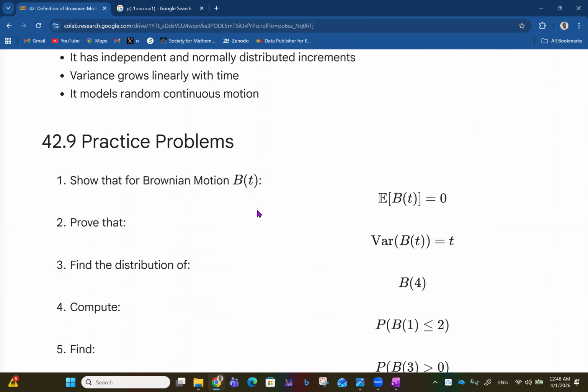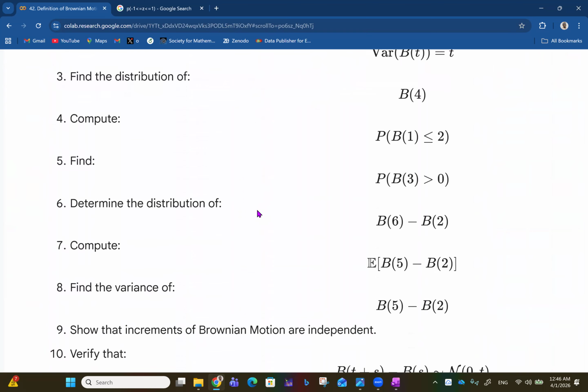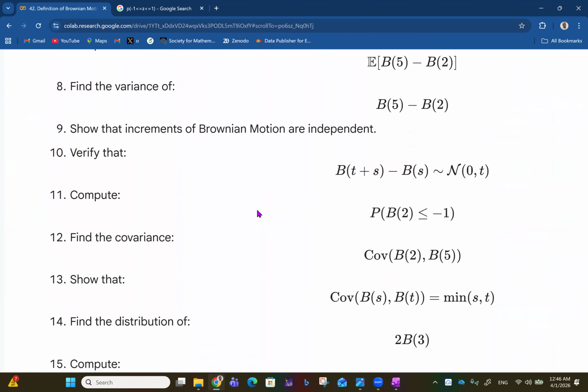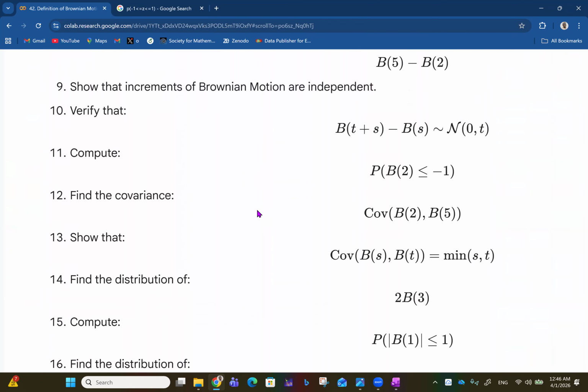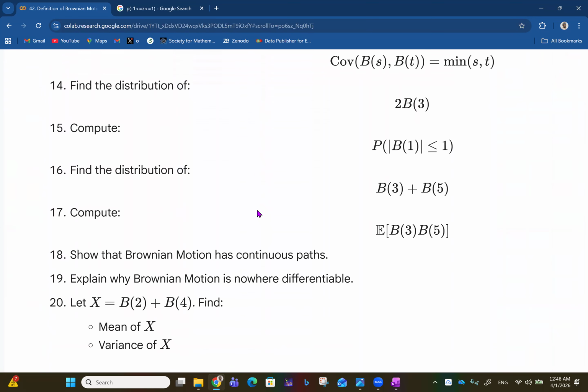Don't forget to try your hands on the questions. So here you have 1 to 5, 6 to 10, up to 15, then up to 20. So with all of this in place, try your hands on this and let's see how well you have an understanding of what's happening here. So watch out for subsequent videos to deepen your understanding of this idea further.